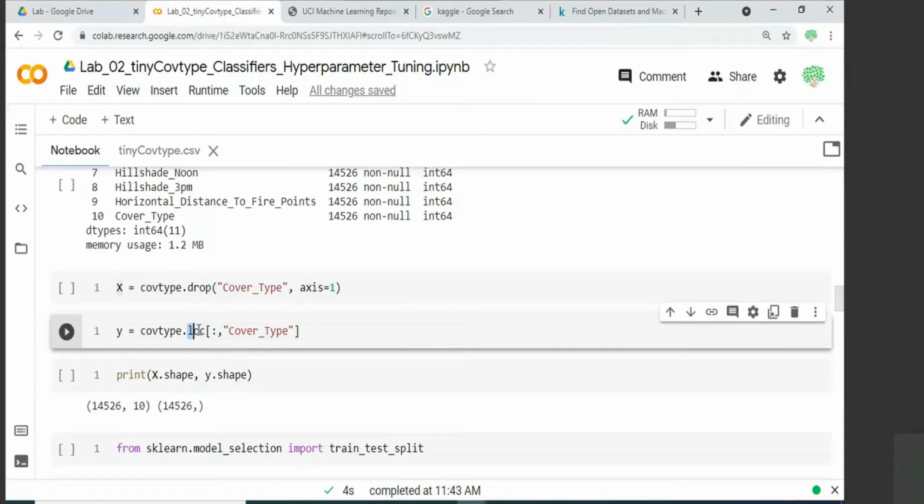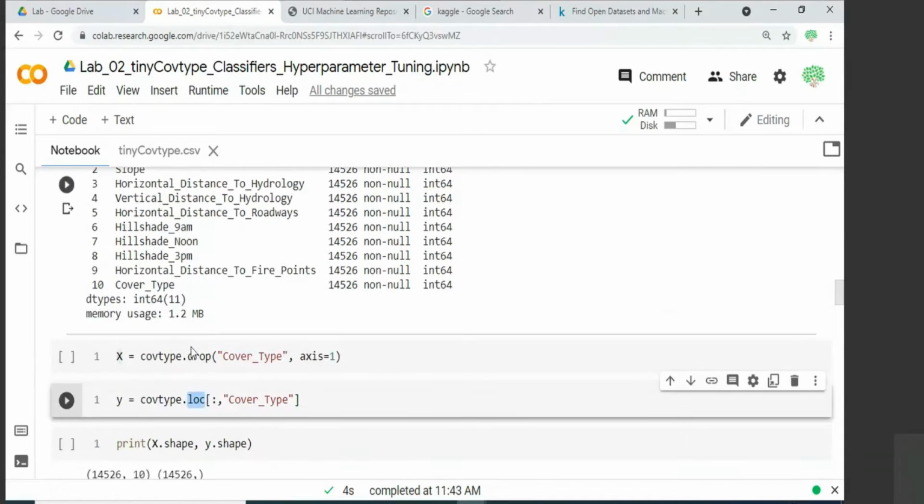And we are accessing it by all the implicit index numbers. That is what this dot loc means. So this is related with pandas.